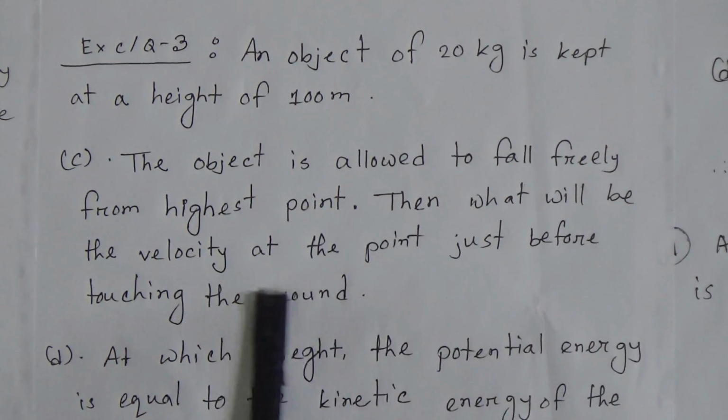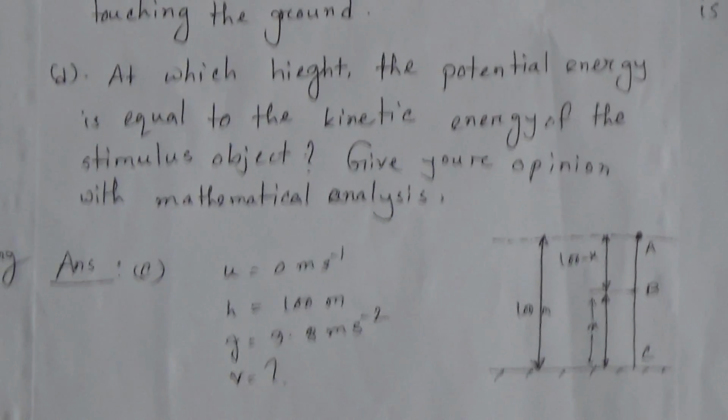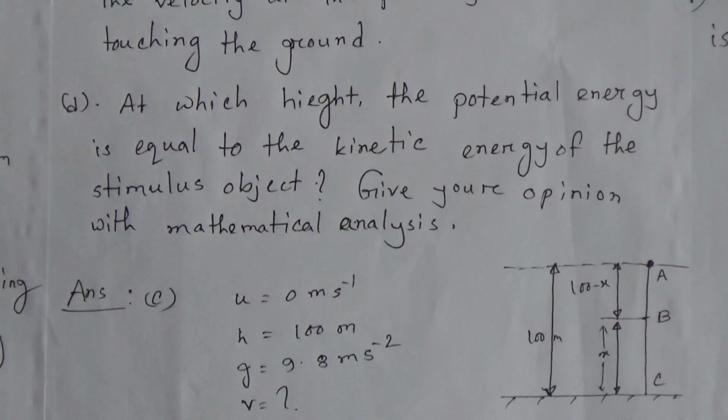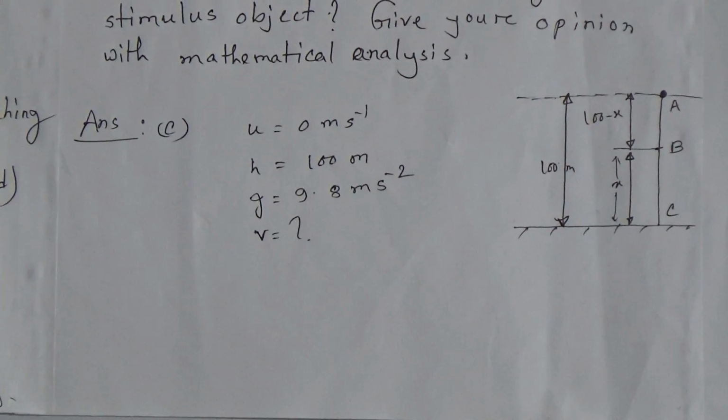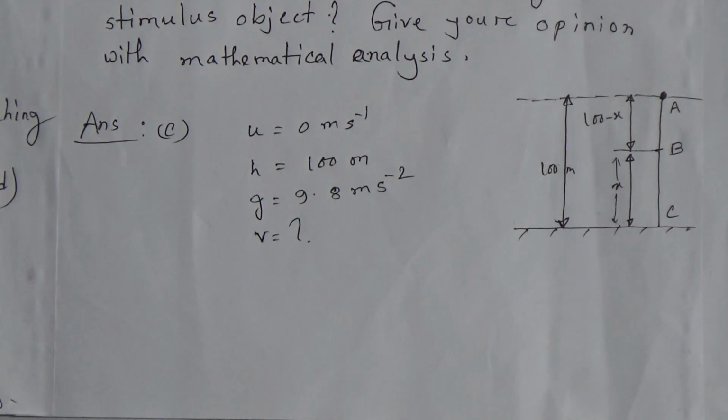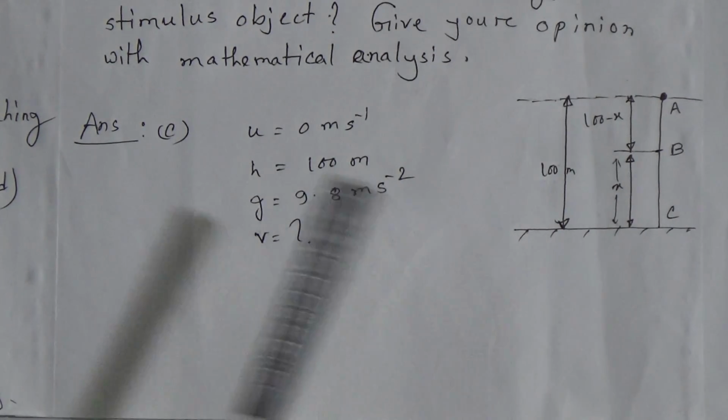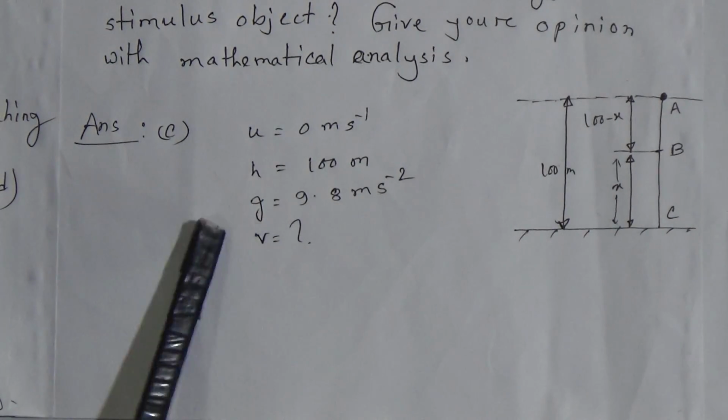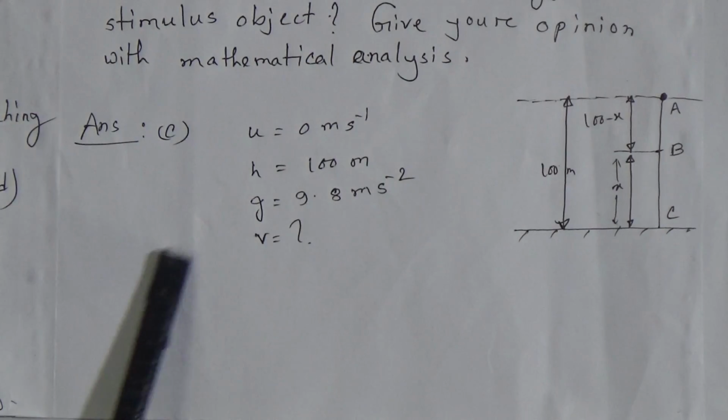You have to find the velocity v. The formula will be v square equals u square plus 2gs or h. Using this formula you can do this problem.